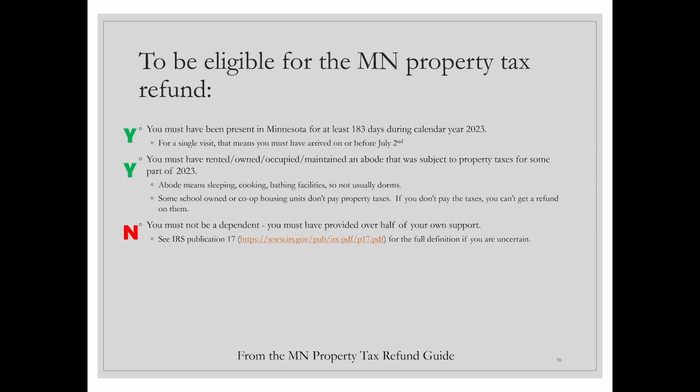It was for the full year. However, she would not meet the "you must not be a dependent" requirement, right? So if we think about Lisa's income, she had $8,400 of wages that were reported on a W-2. She had $5,000 of treaty exempt wages reported on a 1042-S, and she had $260 for a state refund.